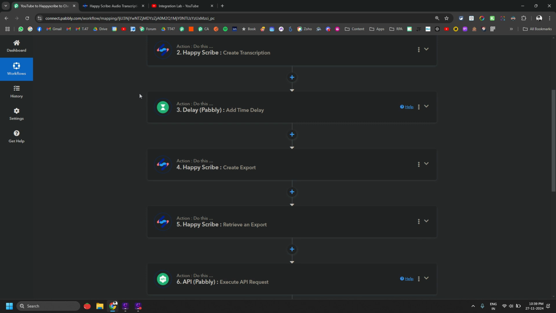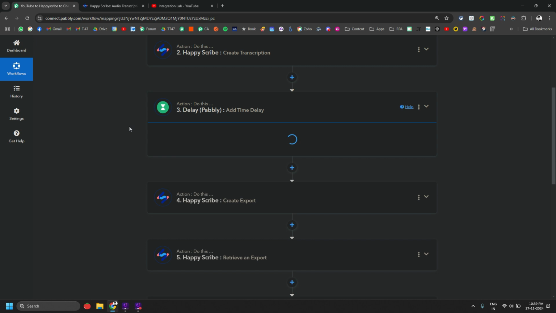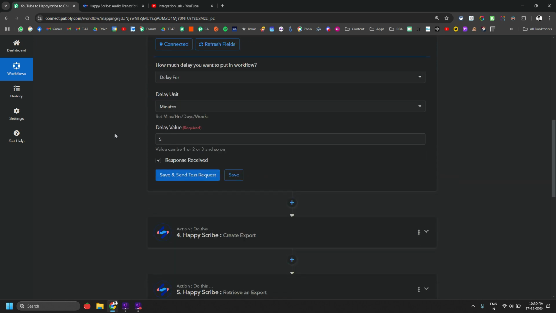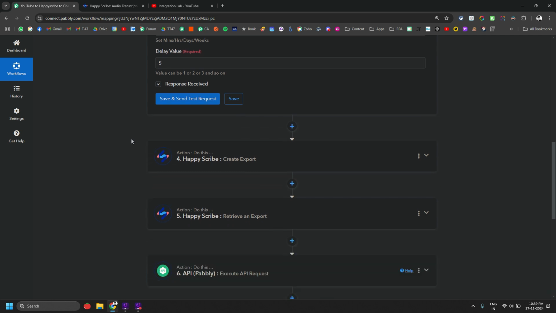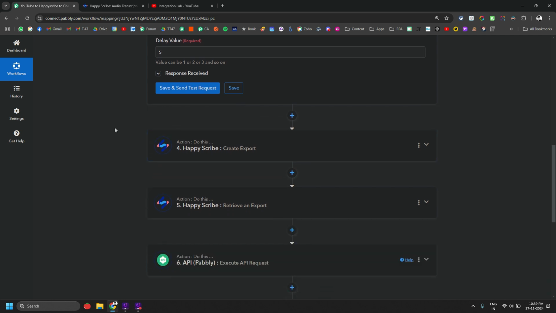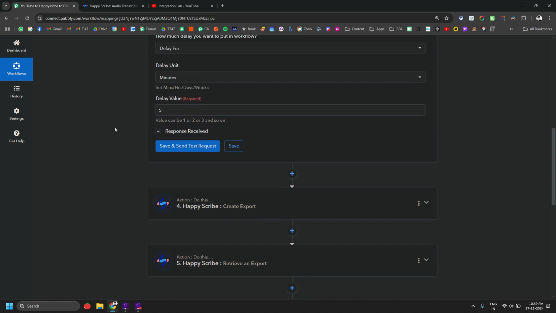which you need to use after some time to create an export out of it. Okay, now I would recommend, if you are doing a 10-minute kind of video transcription, 5 minutes should be good enough to start. Okay, but if you are doing larger videos, let's say 30 minute or 1 hour videos, then I would say you add bigger delay values like 30 minutes or something like that.